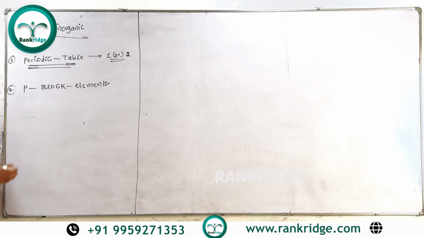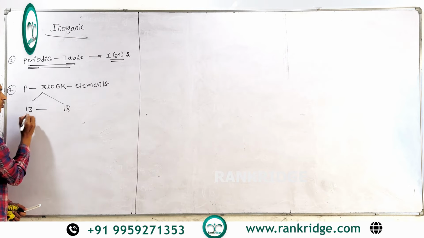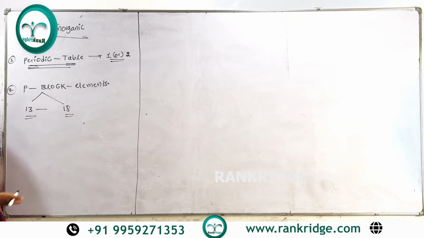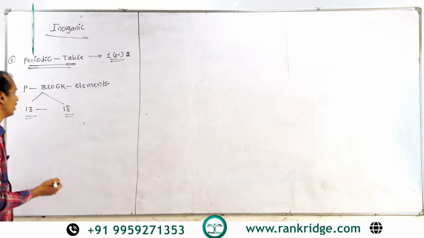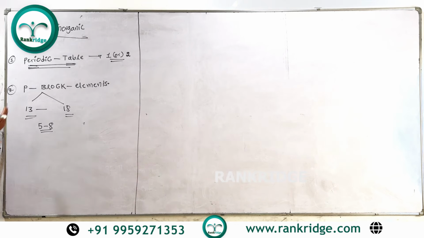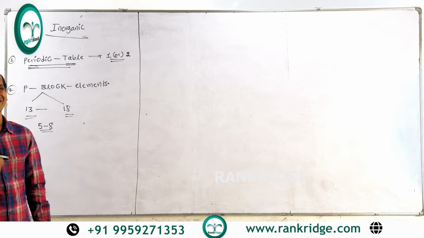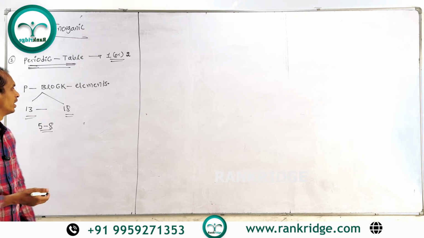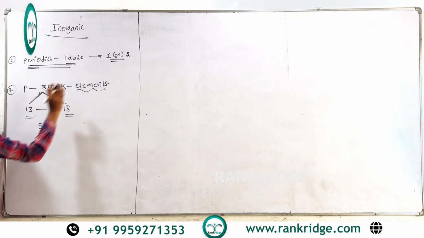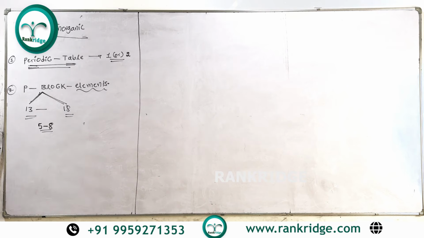P block elements means nearly 6 groups: group 13 elements to group 18 elements. These are the second unit, group 13 to group 18. In group 13 to group 18, we can mostly expect 5 to 8 questions from this year onwards, because there is no S block elements. It has fewer applications, less logical approach, and very important basics. So P block elements is a very scoring zone, and that's why we should focus on it. Nearly 5 to 8 questions may come from here this year.